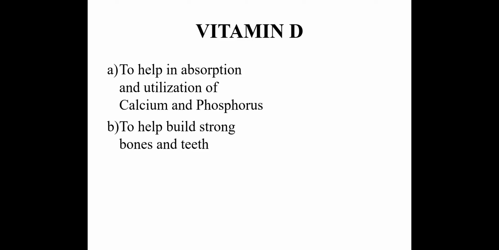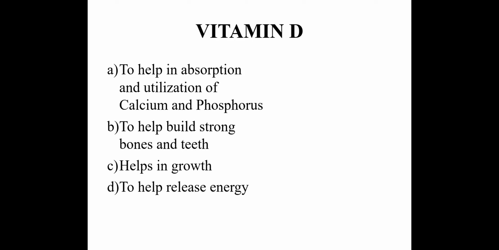So when there is a presence of vitamin D, calcium and phosphorus get better absorbed and utilized in our body. Next function is that it helps in growth and release of energy.